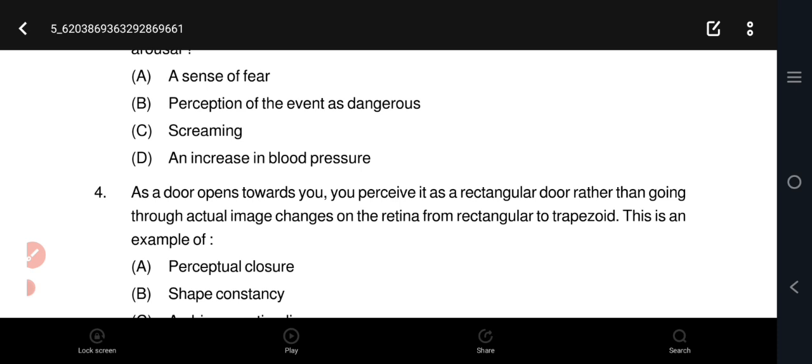This is an example of option B, shape constancy. Shape constancy is the ability to perceive objects as maintaining their shape despite changes in their appearance due to perspective or other factors. In this case, the door shape appears to remain rectangular despite the changing retinal image.